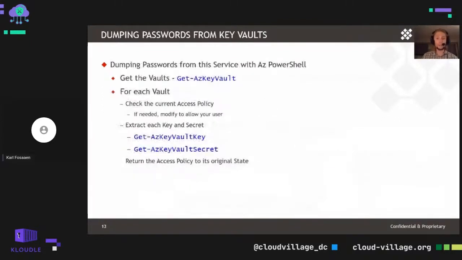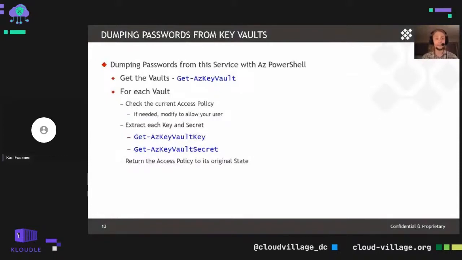So from an automation perspective, it's pretty straightforward. With Get-AzPasswords, we're utilizing the Get-AzKeyVault function from Az PowerShell to list out all of the key vaults. And then for each vault, we want to see what that access policy is up front. If we need to modify it to add get and list permissions for our user, we can do that. We'll just make a backup of the existing access policies that we can restore to at the very end, and then modify the access policy to give ourselves access.